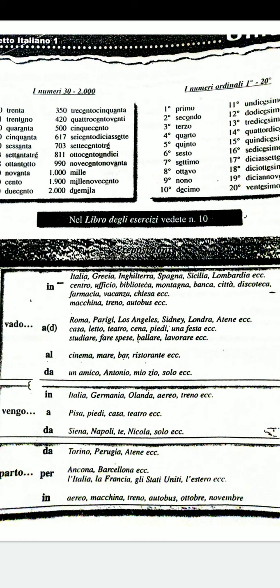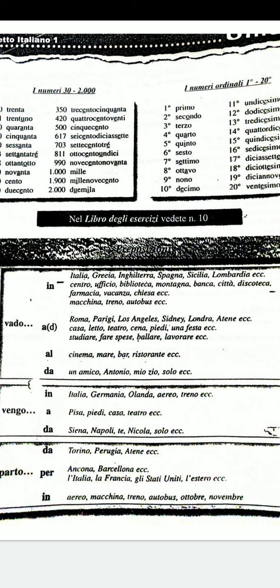Now moving on to the next preposition, which is the preposition a. A, as I said, is to. So vado a Roma. Roma is Rome. Vado a Parigi, I go to Paris. Vado a Los Angeles, I go to Los Angeles.